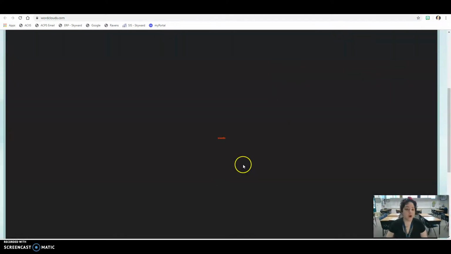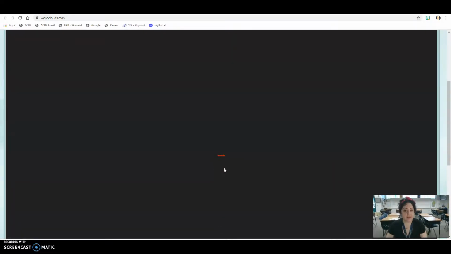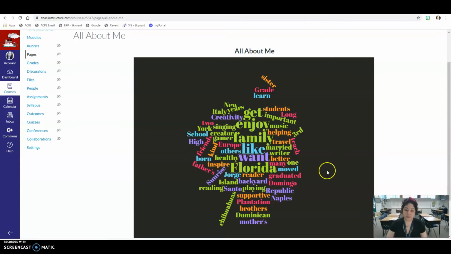Now again, all I've done here is one word. I wrote words, so you're not seeing a very big picture. But this is a better one. This shows you all of the words that I put in, and it also tried to put it in the shape of an apple as best as it could. The more words that you add, the more fulfilled it will look like for that image.